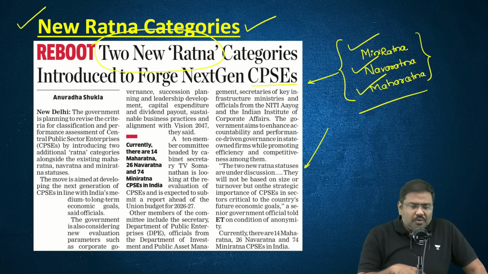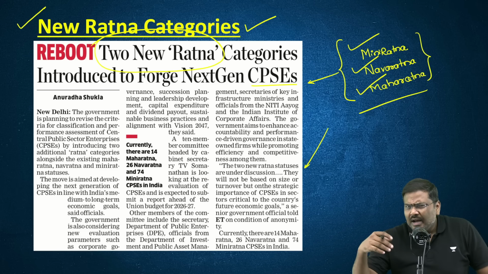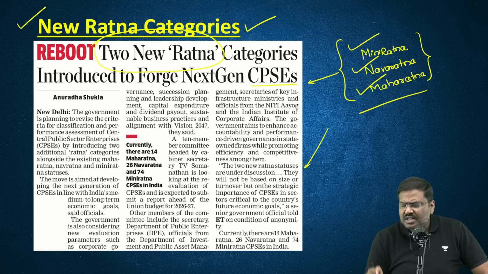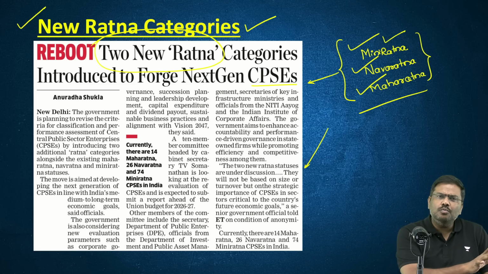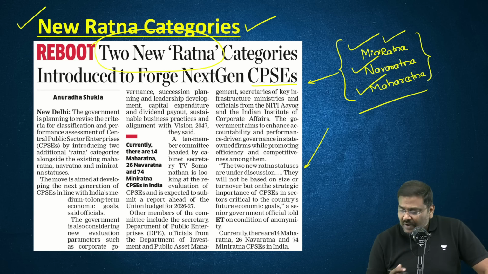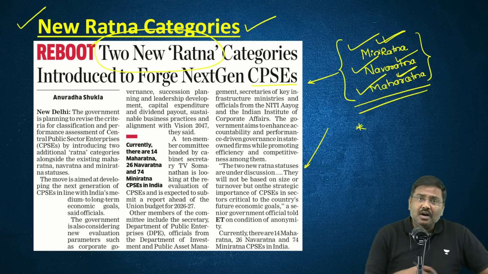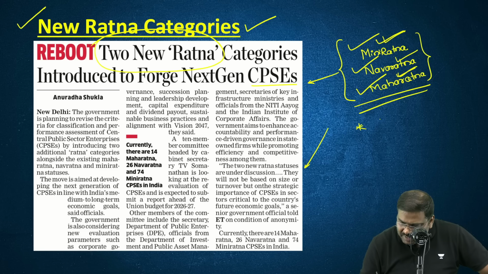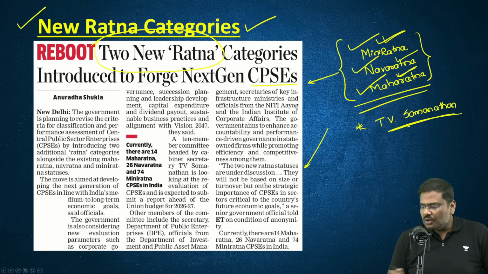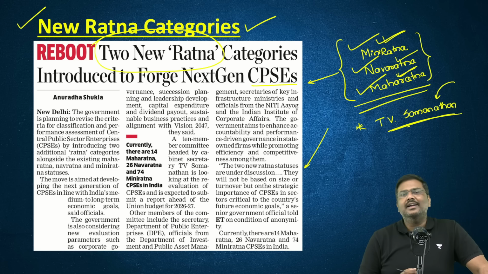So this is one proposal being discussed by the Government of India. Once it is implemented and nothing else is changed, in addition to these three we will also have two more categories of CPSEs. Please remember these points: Mini Ratna, Navaratna, as well as Maharatna. And one more very important point: there is a committee set up by the Government of India associated with this. The committee is headed by TV Somanathan. So these are very important points associated with the categorization of central public sector enterprises.